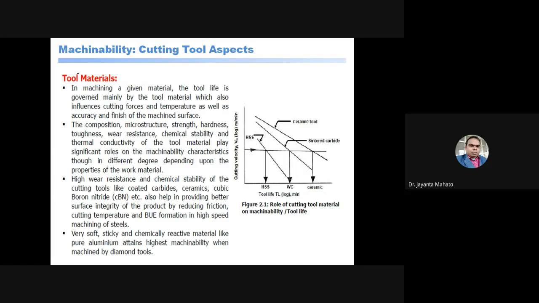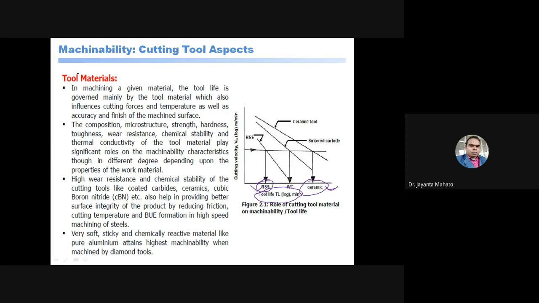Ceramic tool has more strength, more hardness compared to this HSS tool, and this is the carbide tool. So these ceramic tools have more strength, so these ceramic tools have more tool life compared to HSS steel.